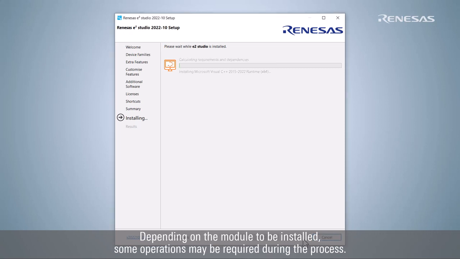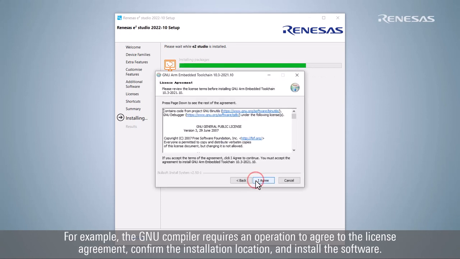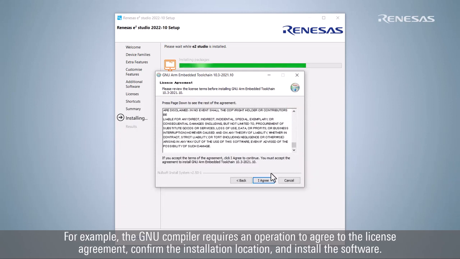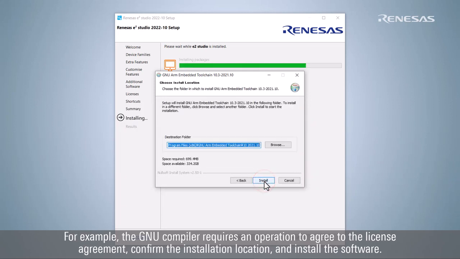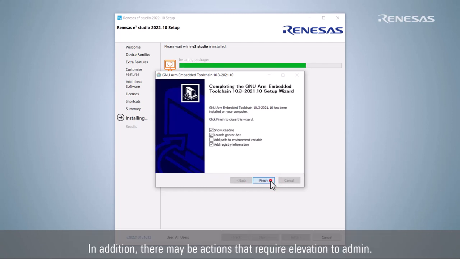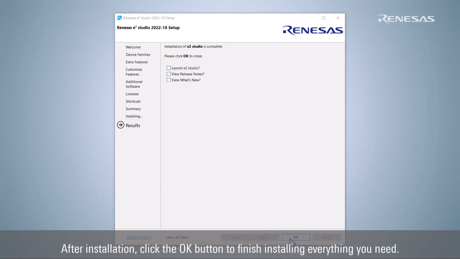Depending on the module to be installed, some operations may be required during the process. For example, the GNU compiler requires an operation to agree to the license agreement, confirm the installation location, and install the software. In addition, there may be actions that require elevation to admin. After installation, click the OK button to finish installing everything you need.